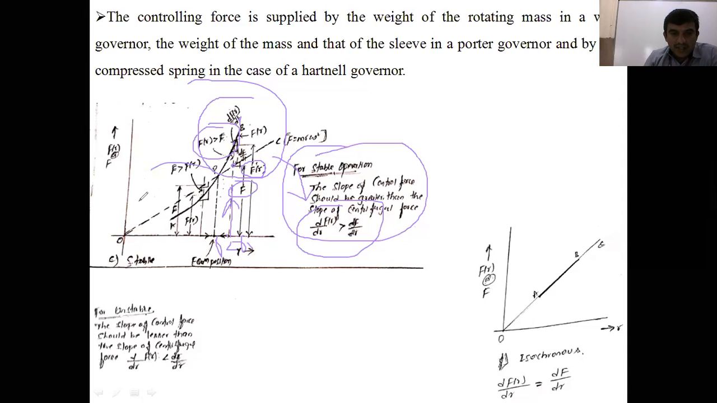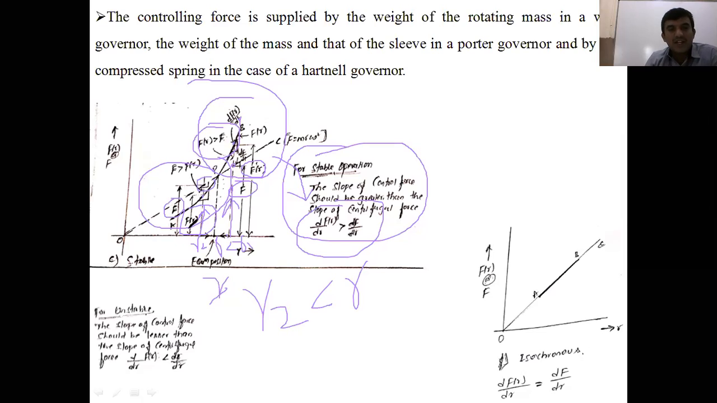Suppose take another case here. Take another equilibrium position, that is R2. R2 is less than R1, or R2 is less than R. Then what happens again? If you draw a vertical line here that intersects the AB line, at that point you get the FR. That's the controlling force. Again, if you extend that line that intersects the OC line, you get F.